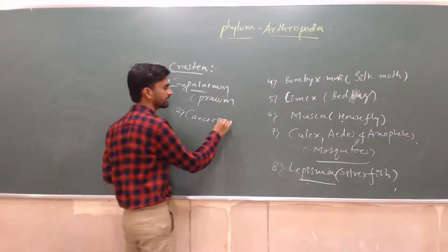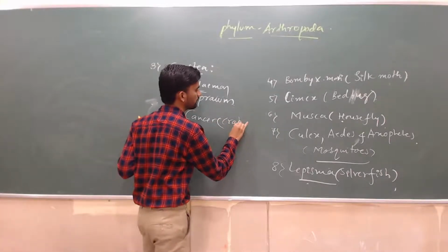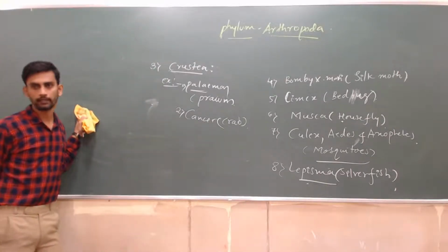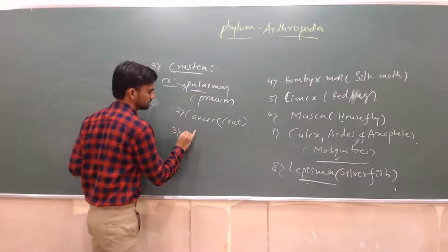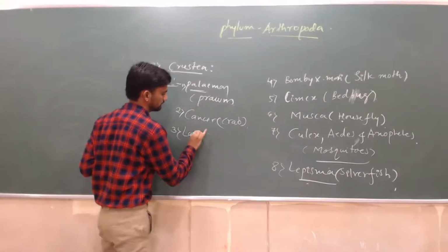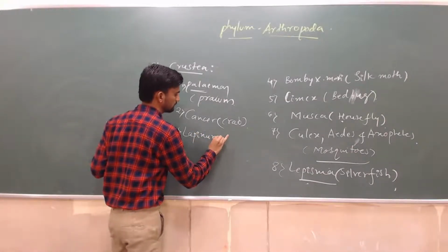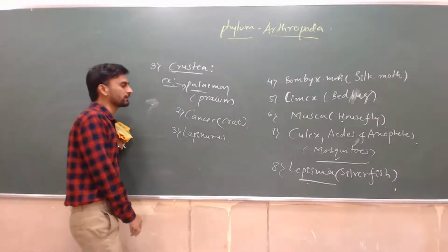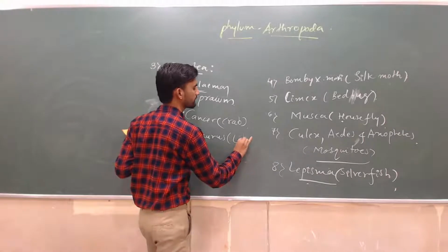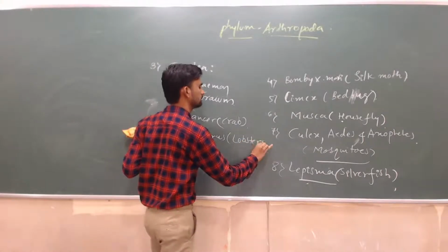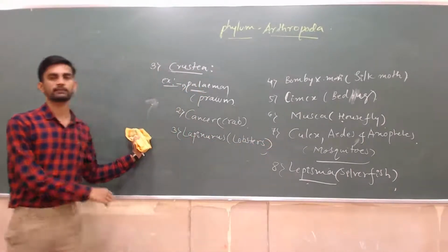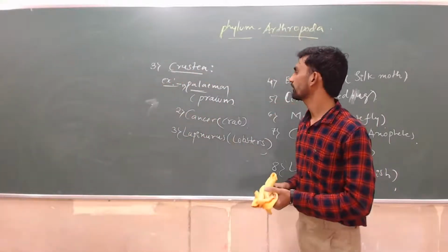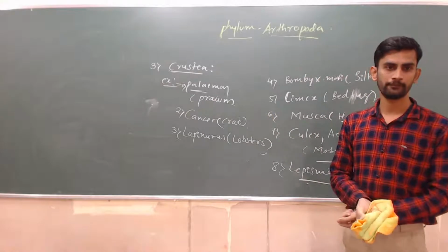Second, as you already know, another very important species, Cancer, commonly called crab. And another species, Lepidurus, commonly called lobsters. These three are very important species belonging to class Crustacea.